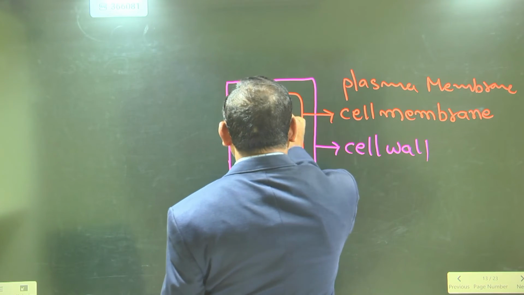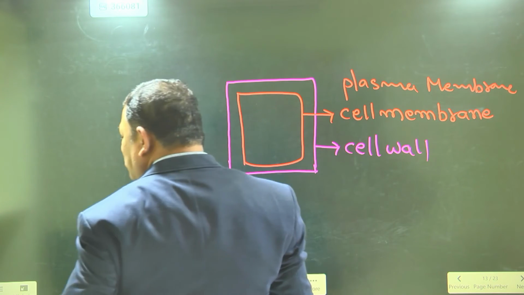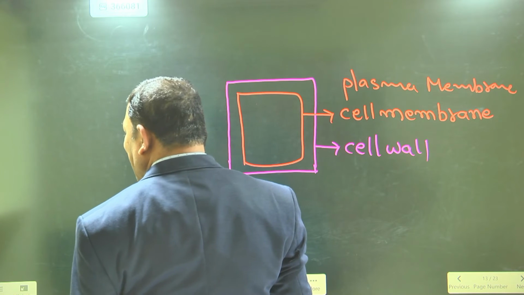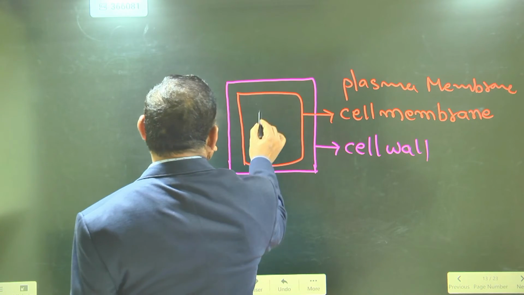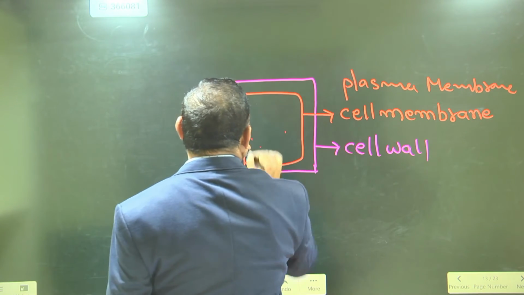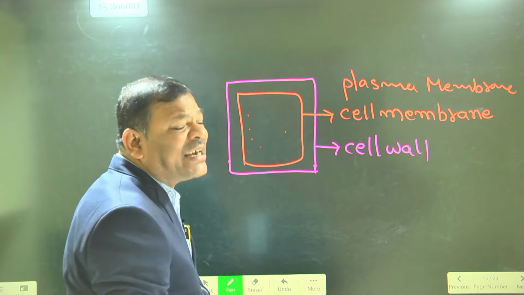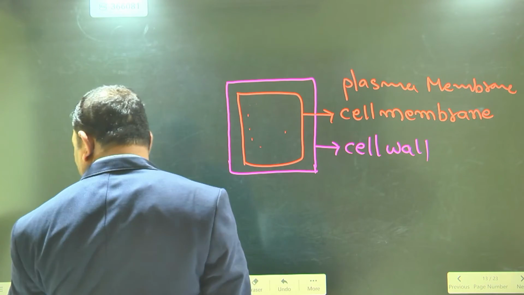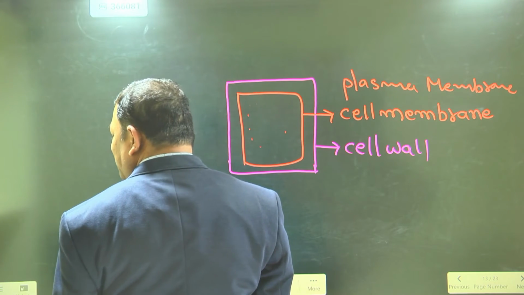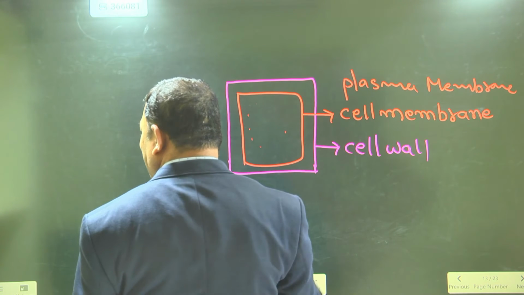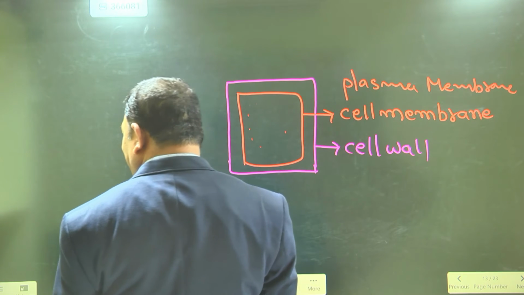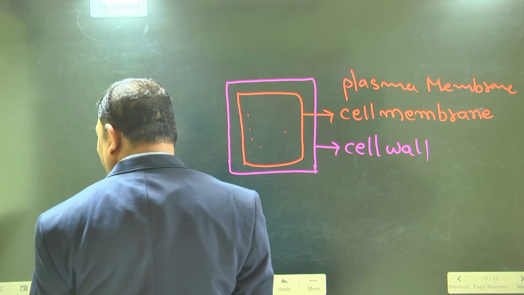Inside the cell, most of the organelles are present. Most of the parts of the cell have a definite shape, definite structure, and definite function.